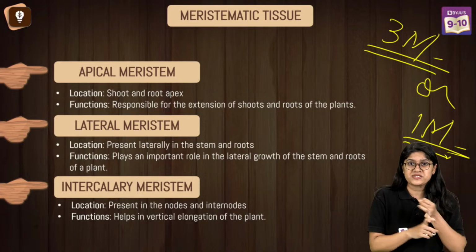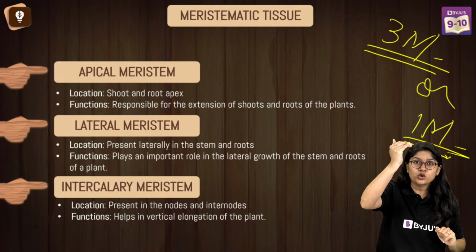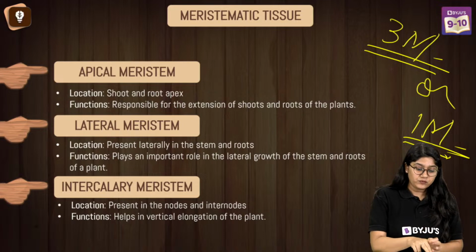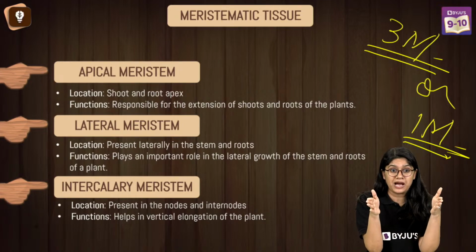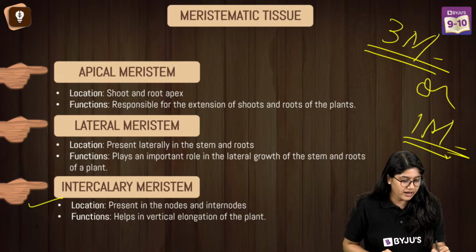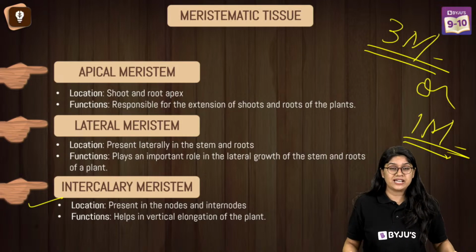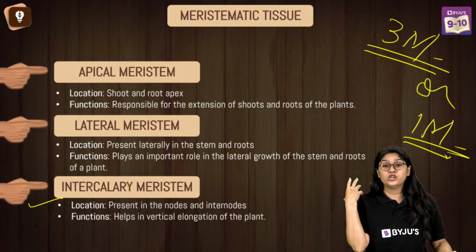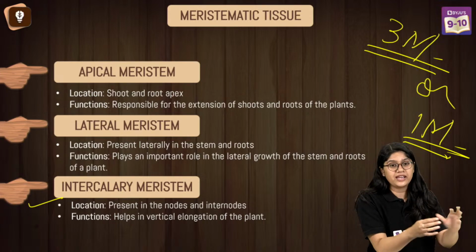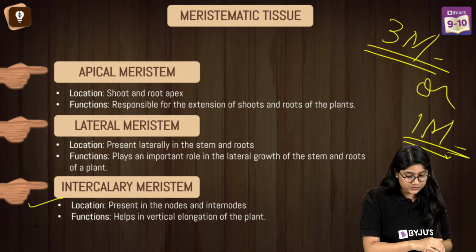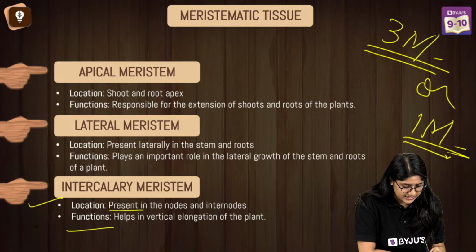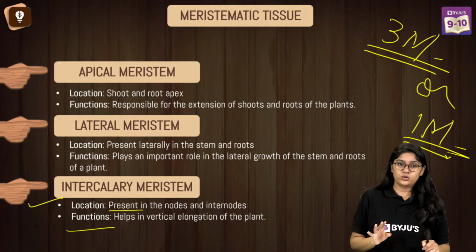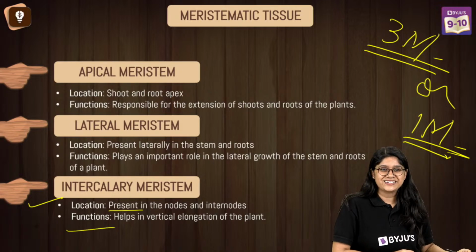We have apical, which is present in the growing region, the shoot tip and the root tip. Then we have lateral meristem. This lateral meristem helps in the growth of the girth of a plant. And then we have the intercalary meristem, which helps in the growth of the nodes and internodes. Examples are grass, bamboo, sugarcane. It is present in the nodes and the internodes, and it has cells that can divide. Easy peasy, right? Very good.